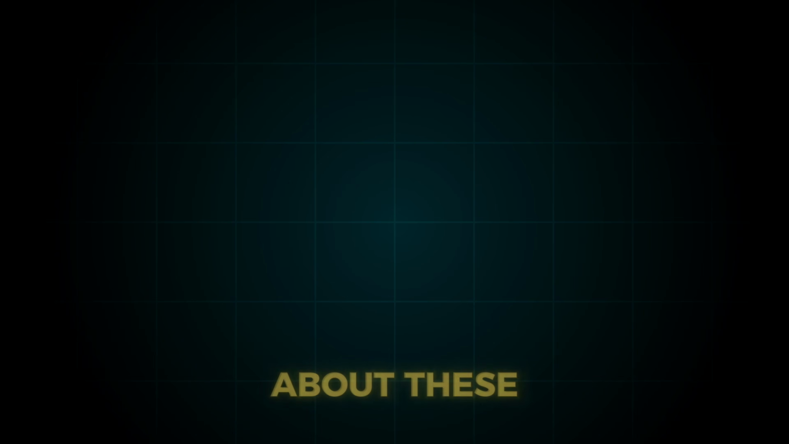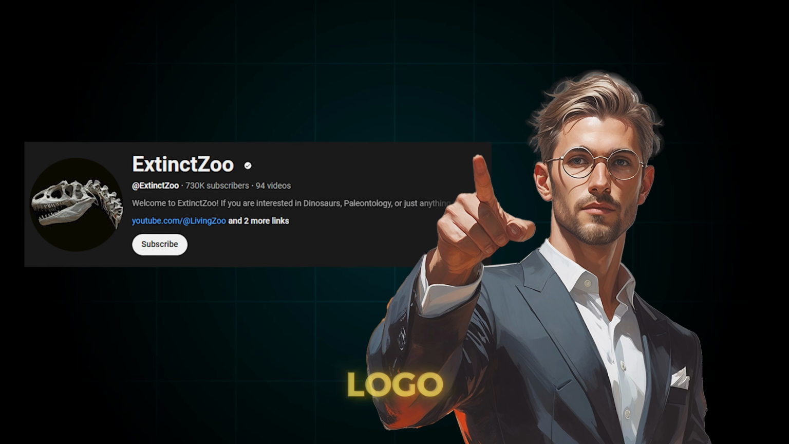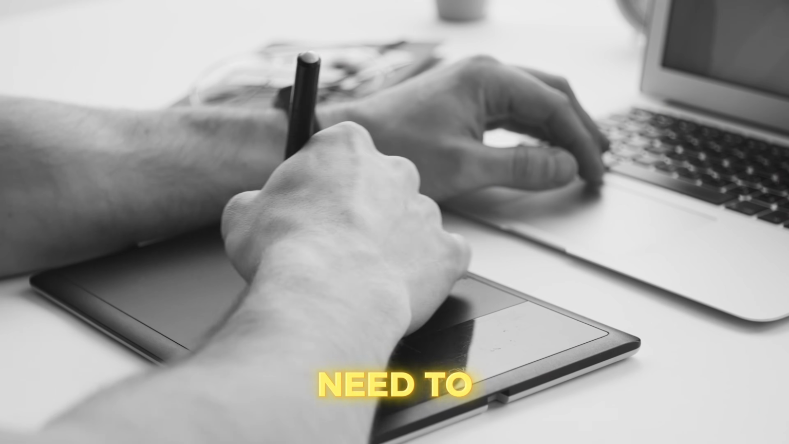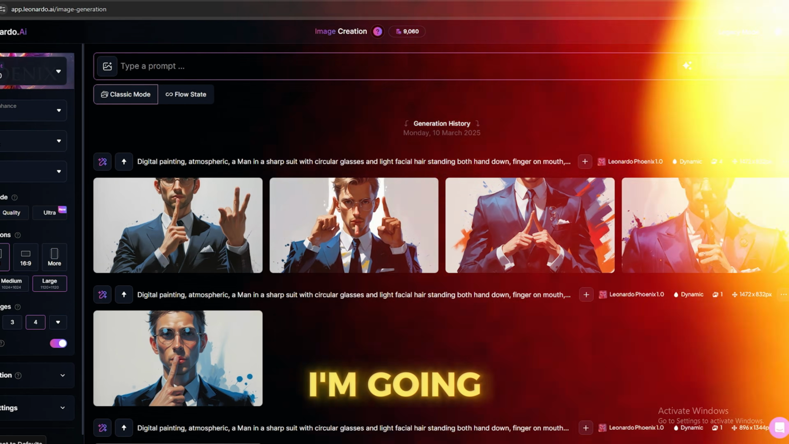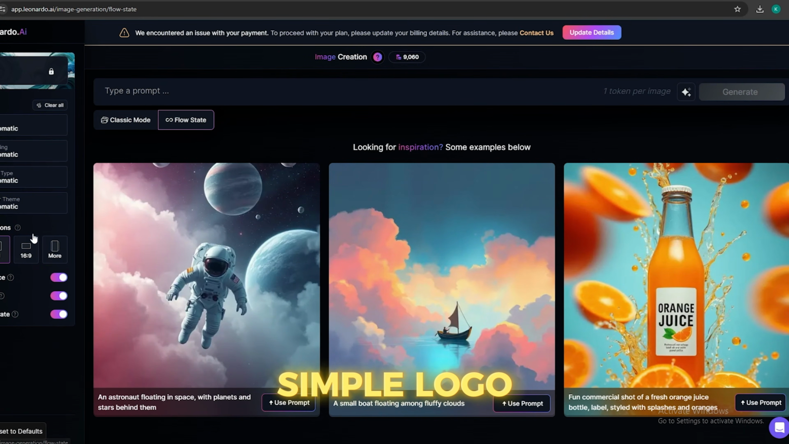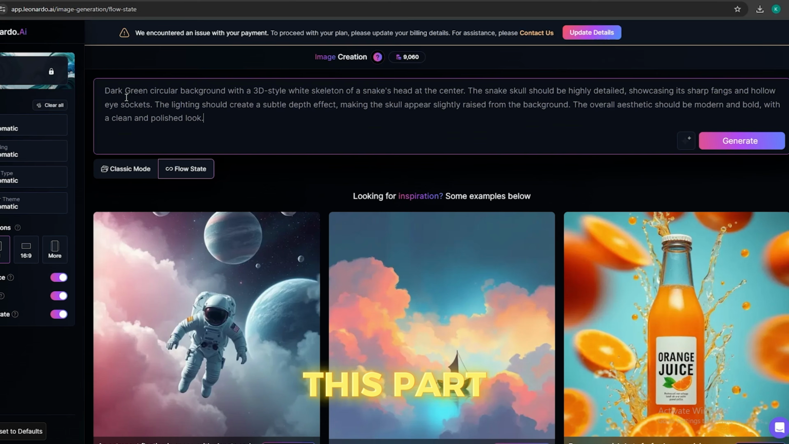You don't have to be stressed about these two. Your logo can be a simple logo, like this example channel. Since we have AI tools, we don't need to hire a graphic designer for this part. I'm going to use Leonardo AI to generate a logo. This is going to be a simple logo. You can use this prompt and change this part according to your interest. In this case, my logo is going to be a simple sketch of a big snake head.